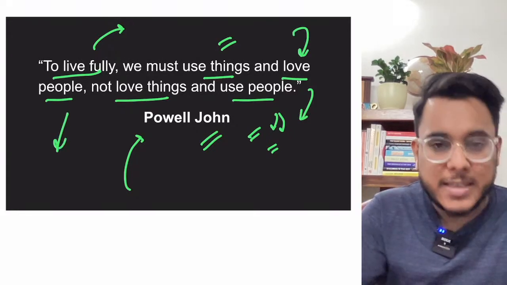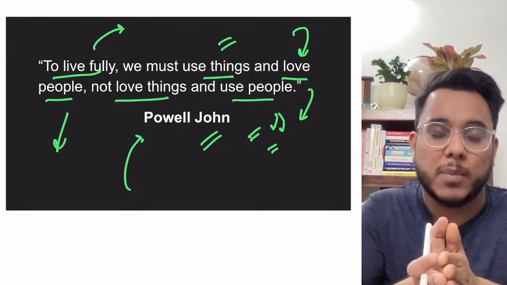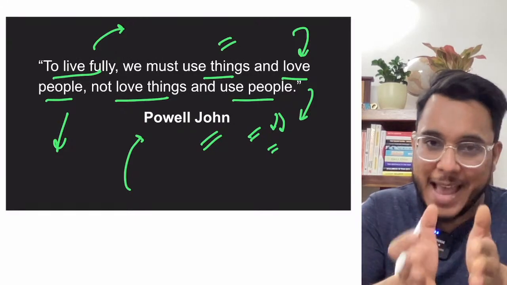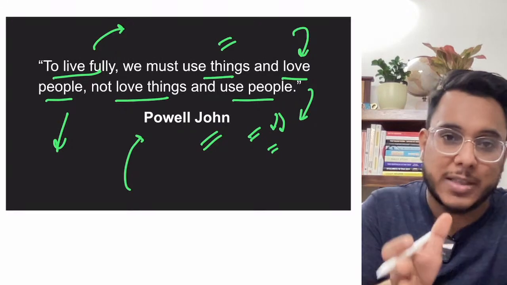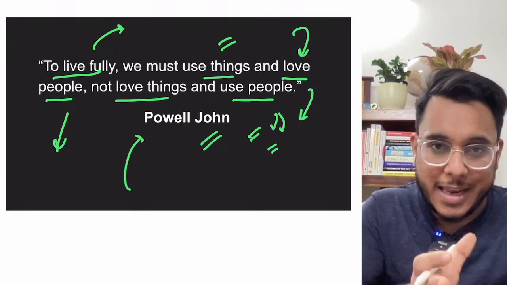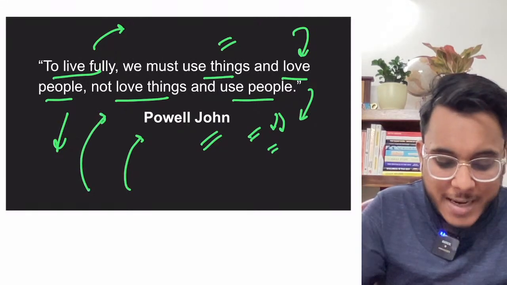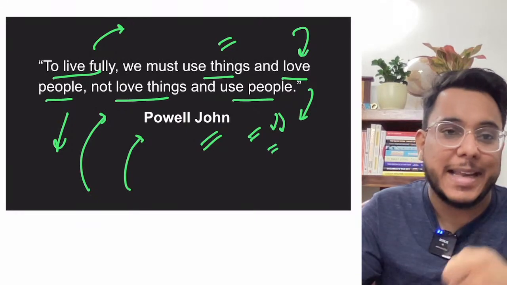Okay, now in this particular capacity guys, we can utilize this quotation for GS paper number 4, ethics and human interface. Now when we talk about ethics, it always promotes humanism, the love for other fellow humans and other fellow creatures. So only when we use things and love people can it be realized.